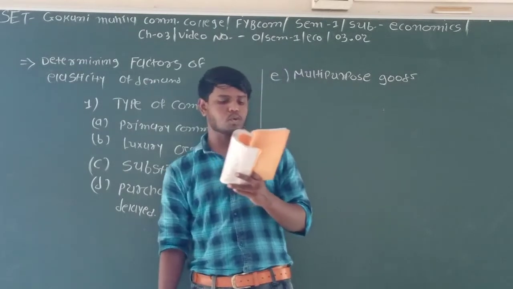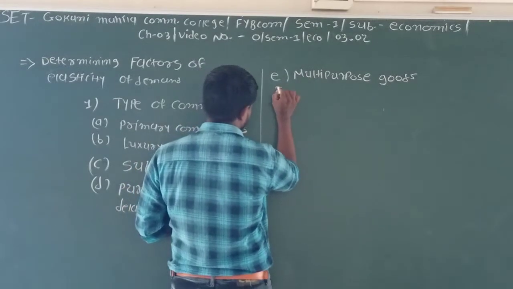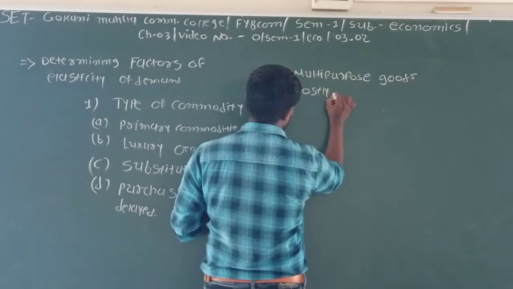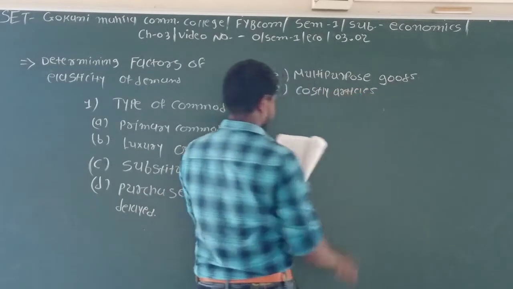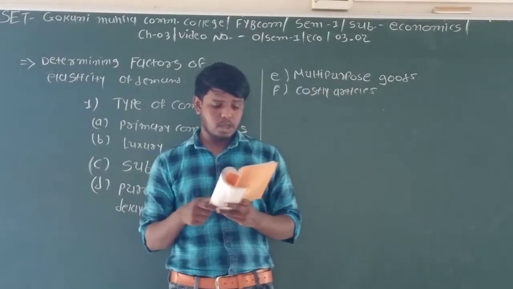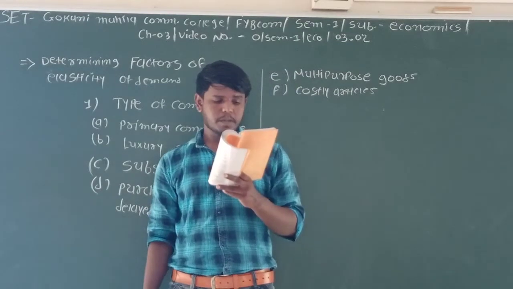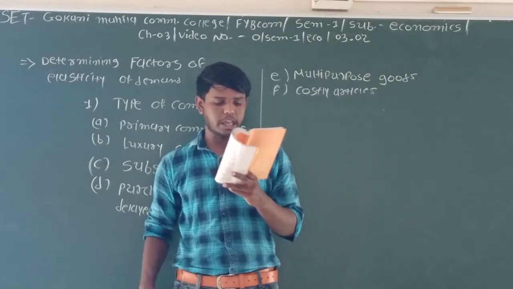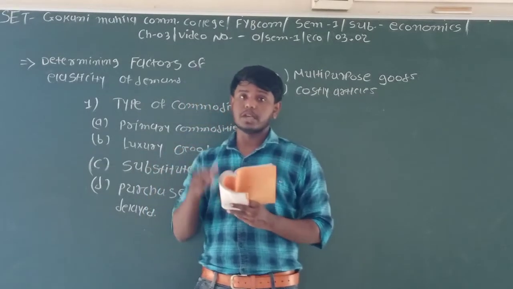Very precious or costly articles. The next is given. Costly or precious items like diamonds, rubies, gold are purchased by rich people only. Therefore, even if their price goes up, there is no reduction in their demand. The demand for such goods is price inelastic.